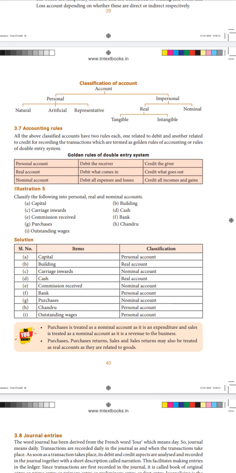Then a particular name is given, Chandru. If any name is given, automatically you can treat that as a personal account. Outstanding wages: as we saw in the explanation of personal account, outstanding or prepaid will be classified under the personal account. To be very specific, it is a representative personal account, but you need not write it as representative personal account. Simply you can write it as personal account.